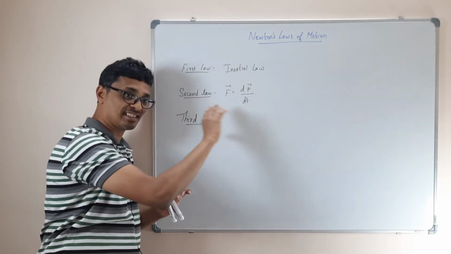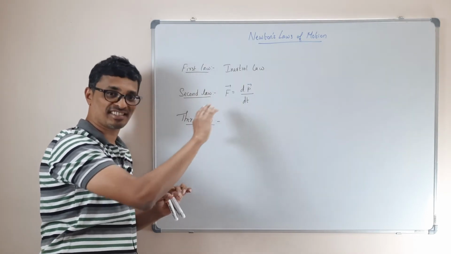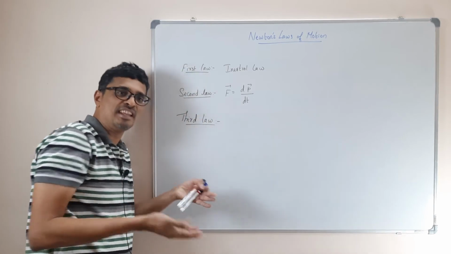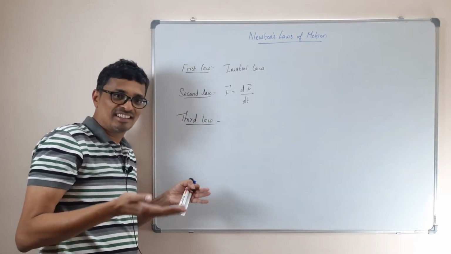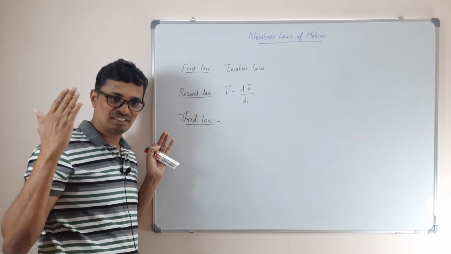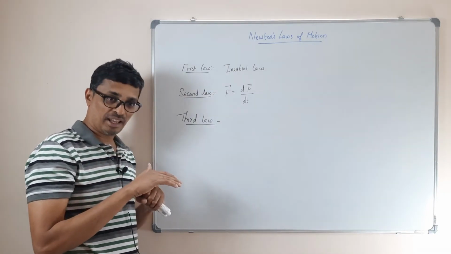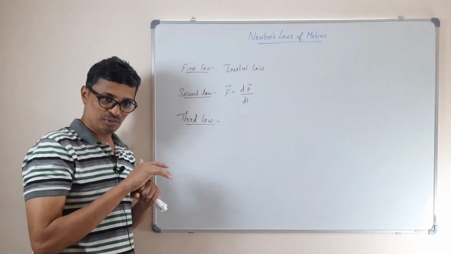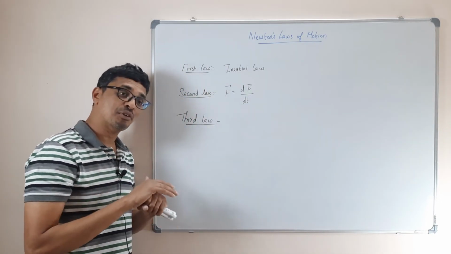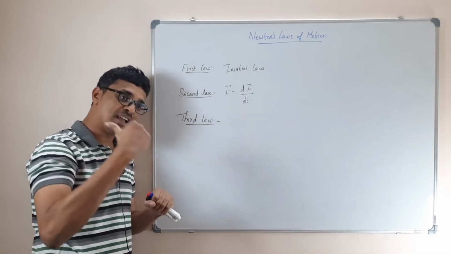The third says it doesn't bother, because the moment the forces start playing into it, the motion is no longer going to be uniform motion or rest. So for every force applied, the force is dp by dt. You got it? For every force, an equal and opposite force will be applied on you.